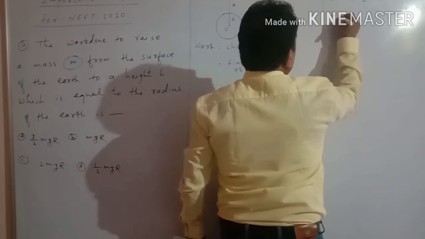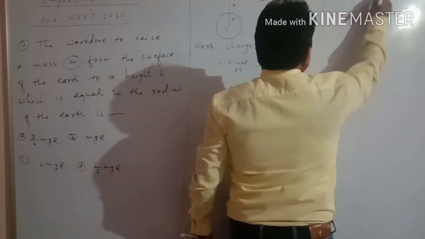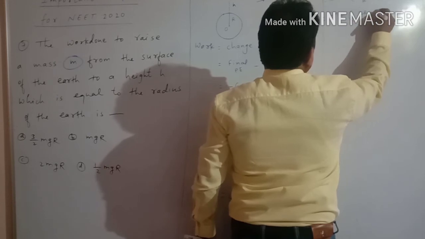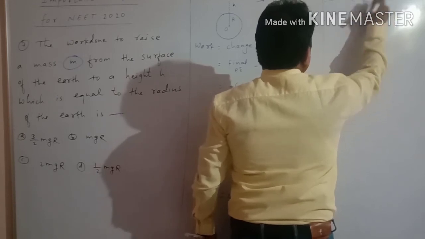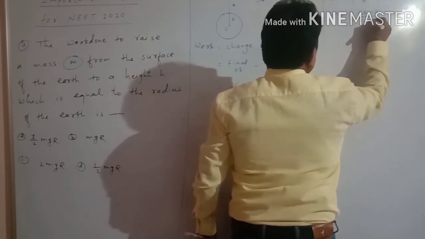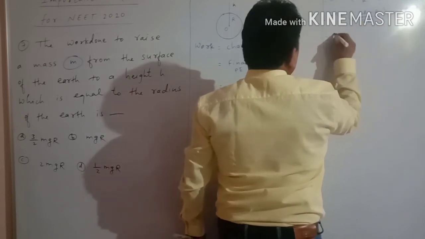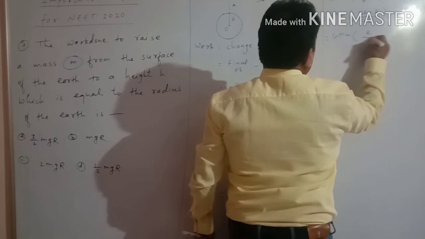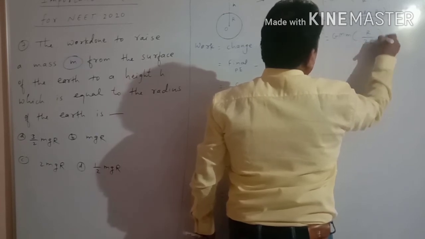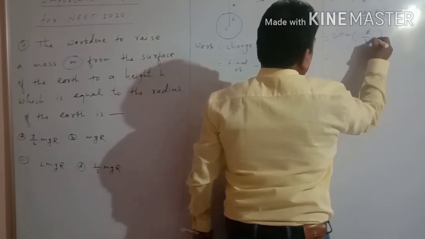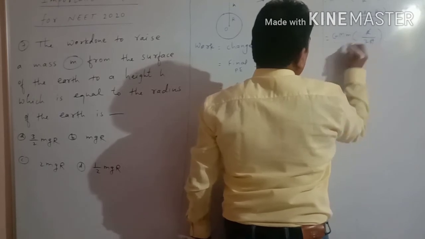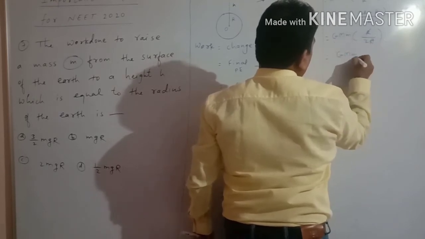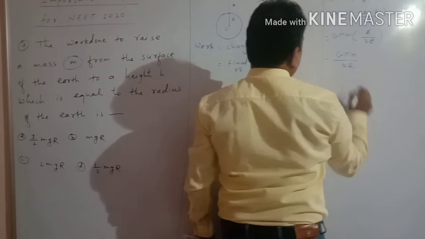So GMm, 2R minus R, take cross multiplication here, R into 2R, 2R square. So here we get GMm, 2R minus R upon 2R square. So one R gets cancelled, and 1 into this, that is GMm upon 2R.